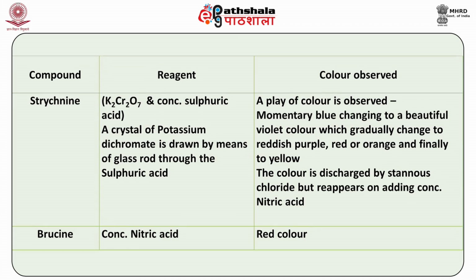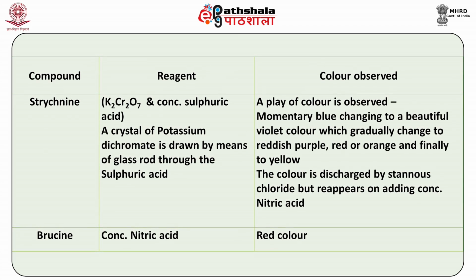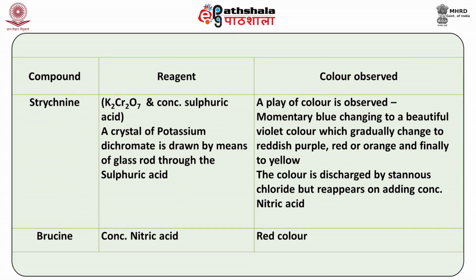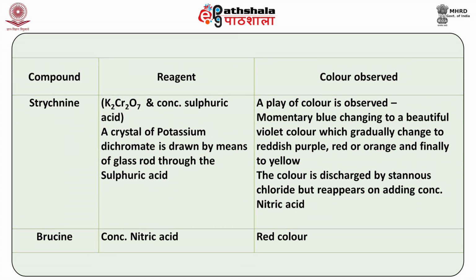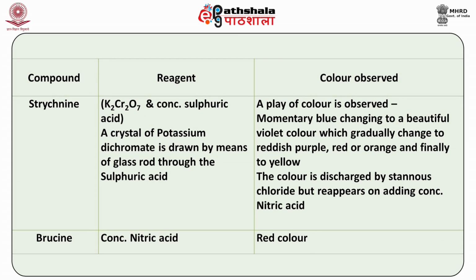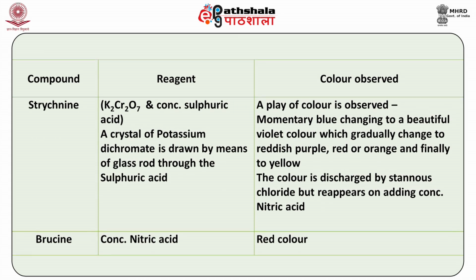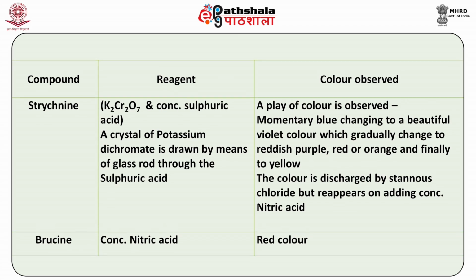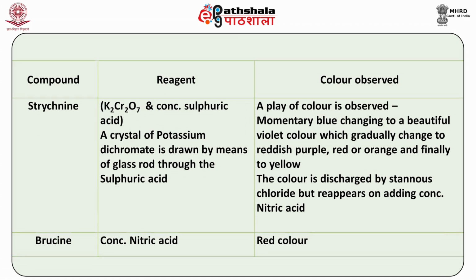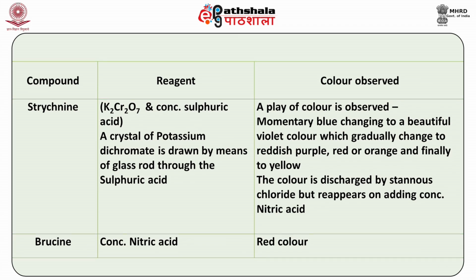The color observed will be a play of colors. There is a momentary blue which changes to a beautiful violet color, which then gradually changes to reddish purple, red or orange, and finally to yellow. The color is discharged by adding stannous chloride, but it reappears on adding conc. nitric acid.